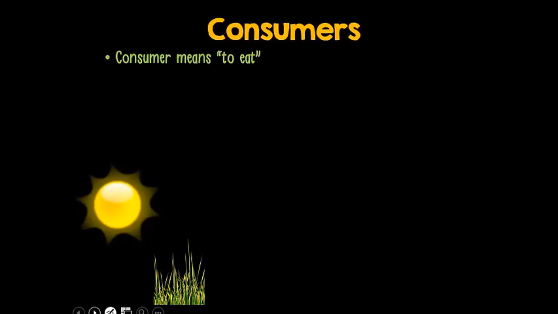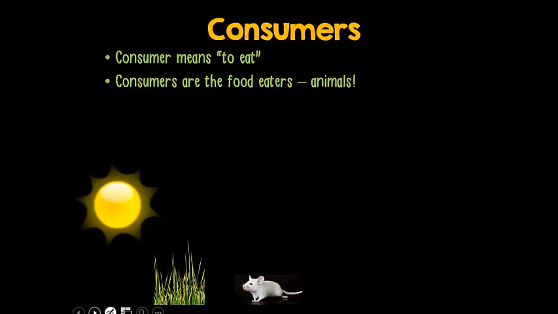Okay, the next part of our food chain is the consumer. Now, the word consumer means to eat or drink. So the consumers are going to be our food eaters, and for the most part, that's going to be animals. So let's add a mouse to our food chain. The mouse is going to be a consumer because it's going to eat the plant. So now we have the sun gives energy to the producer, the plant, and the producer gives its energy to the mouse.